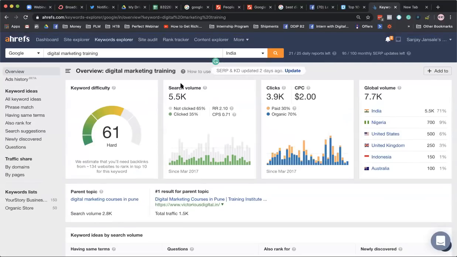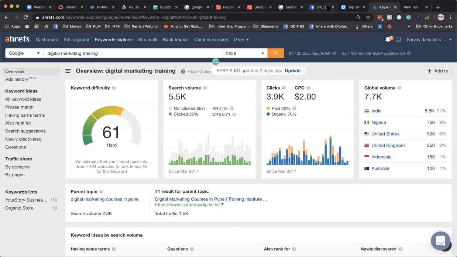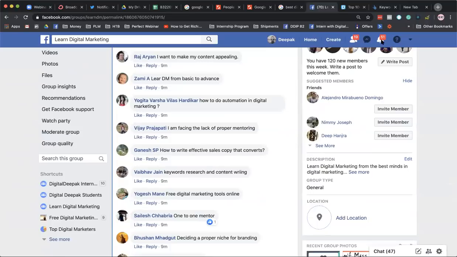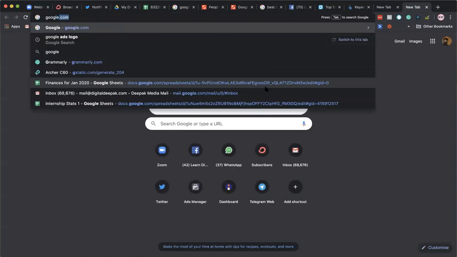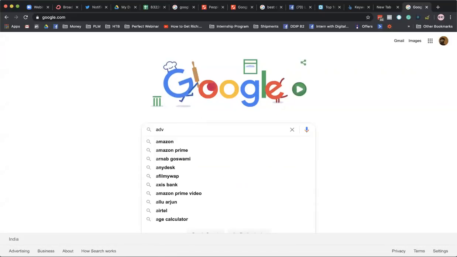The keywords that I am using here are not 100% accurate. This is just to get an idea of what people want. Here you can see learn DM from basic to advanced, which means that there are people searching for keywords like advanced digital marketing.